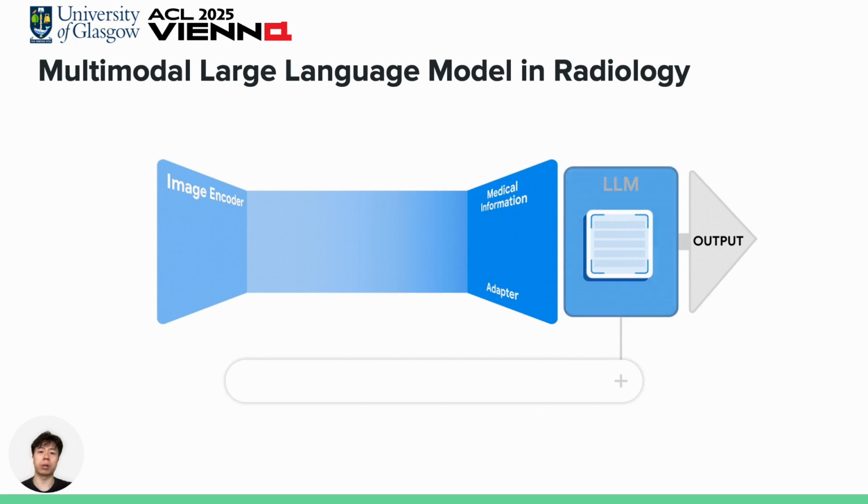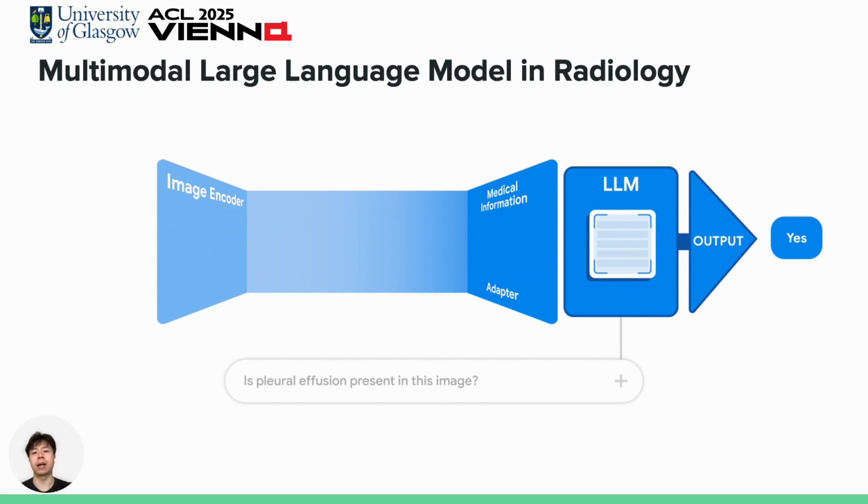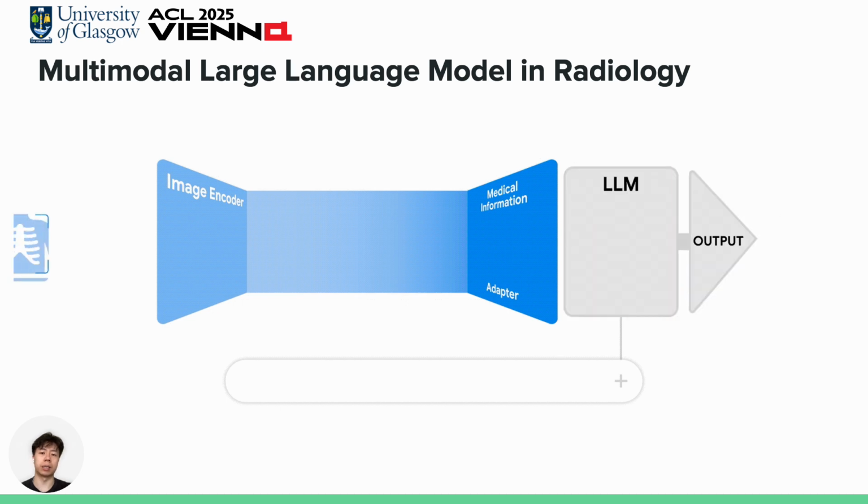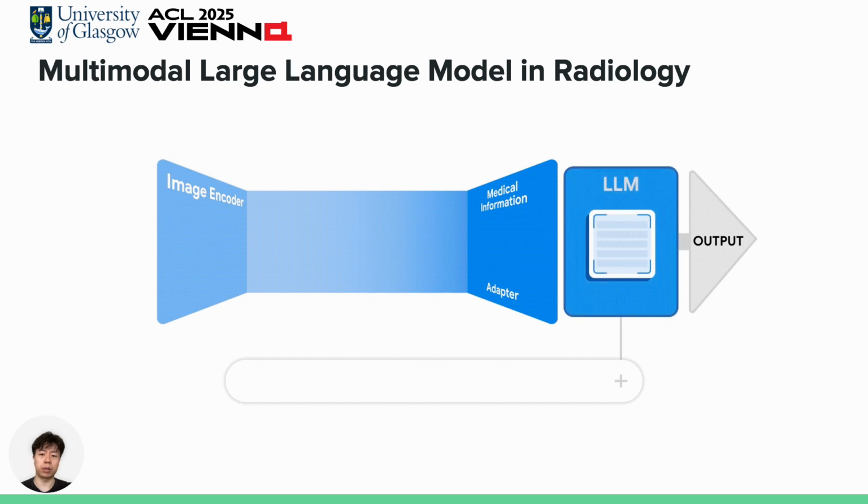As shown here, a typical multimodal LLM takes an image as input along with an instruction prompt that asks a question related to the image. Then the model generates a response. On the language side, we rely on the LLM. It handles the decoding and generation of the final answer.